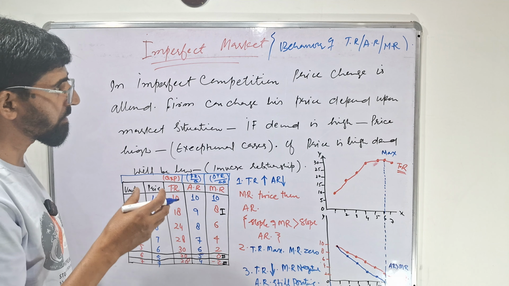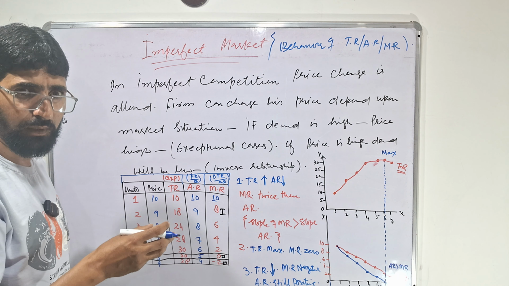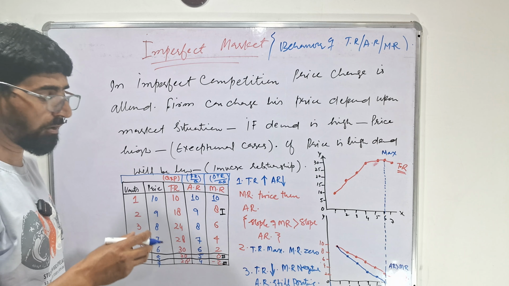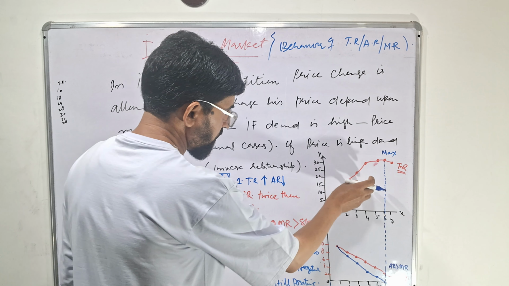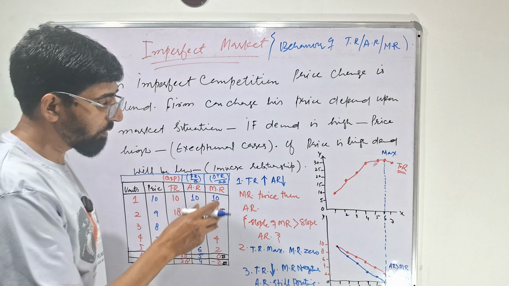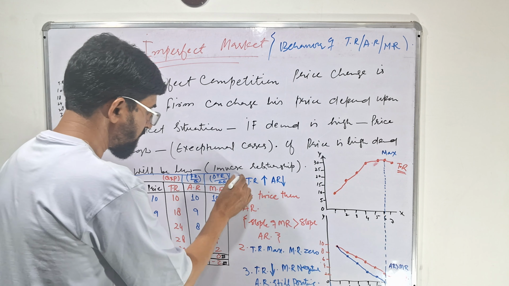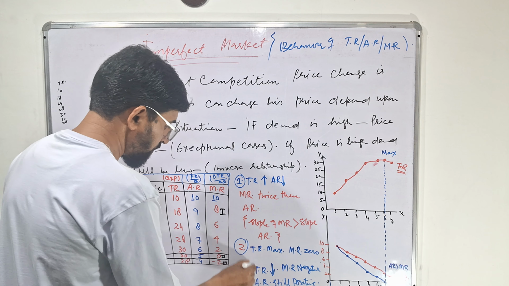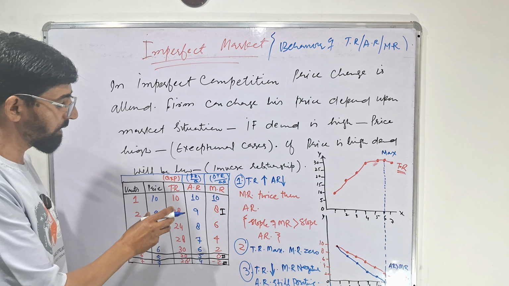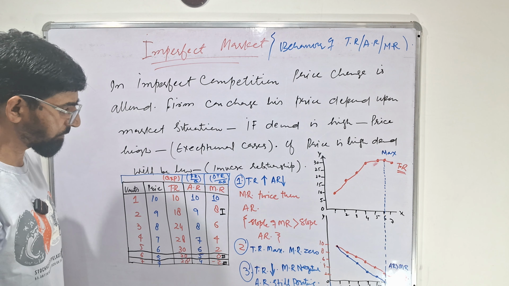In perfect competition, price is kept constant, and average and marginal revenue lie on the same constant line. But in imperfect competition, price change is allowed. When price changes, total revenue increases, but the slope of the marginal revenue curve is more than the slope of the average revenue curve. You should keep these three points in mind while showing the relationship between total revenue, average revenue, and marginal revenue in imperfect competition.